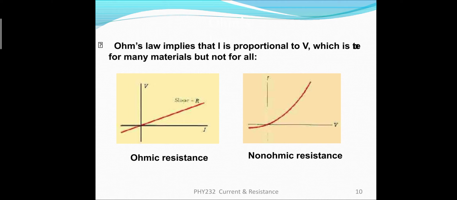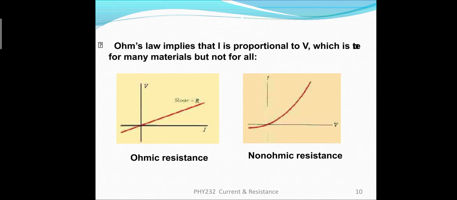In the case of ohmic resistance, what basically happens is that with the passage of time, when the voltage is increased, as soon as the current starts flowing, the temperature of the conductor starts increasing, right? But there is a certain limit after which the temperature would not increase. So to maintain the condition of Ohm's law, all the metals and all the good conductors have this quality in them, that the temperature remains constant in them, right?